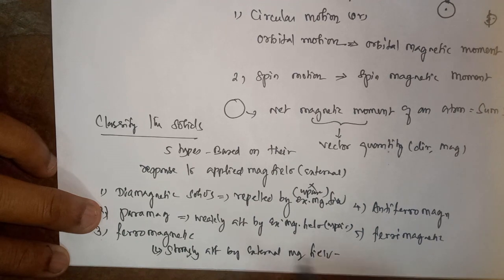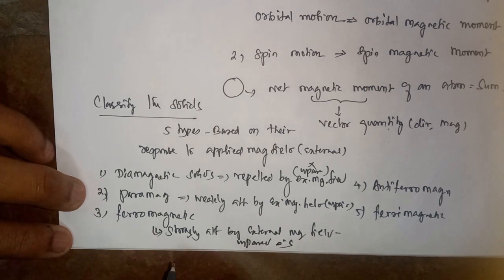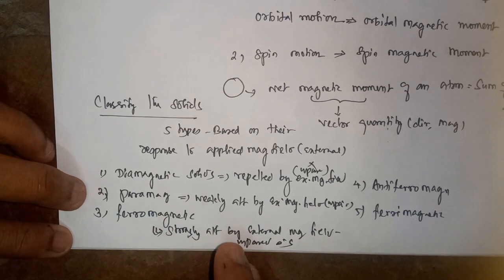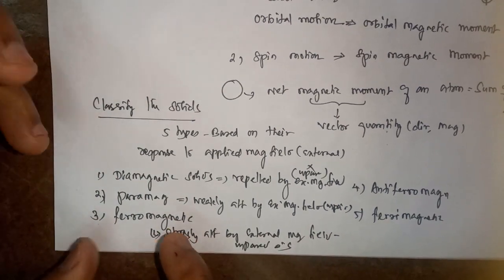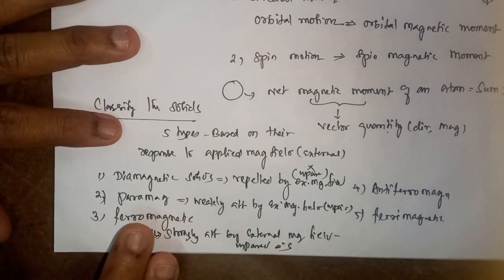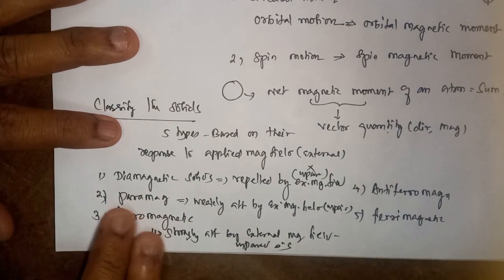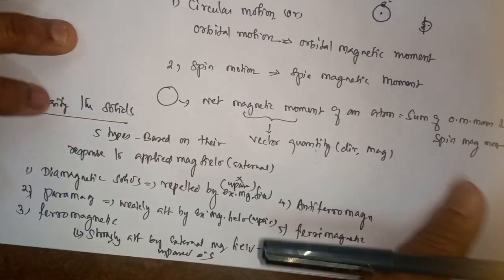They have unpaired electrons. After the removal of the external magnetic field, these substances retain their magnetic property. That is the specialty of ferromagnets. Permanent magnets can be prepared using these ferromagnetic substances.